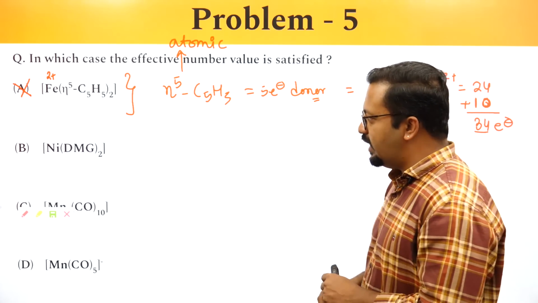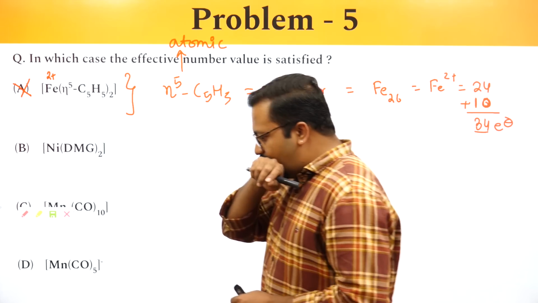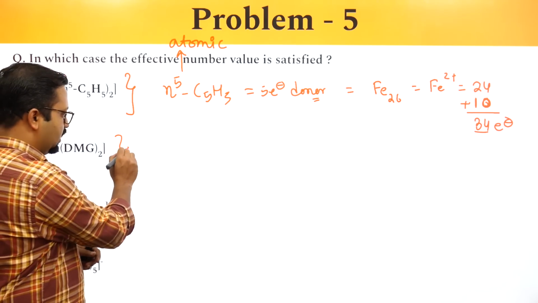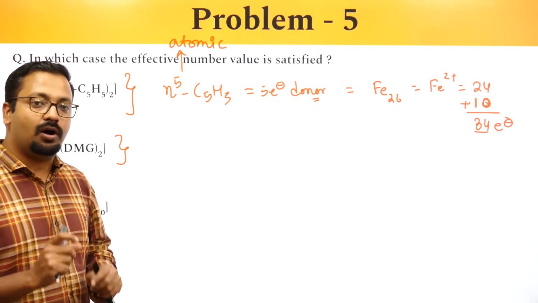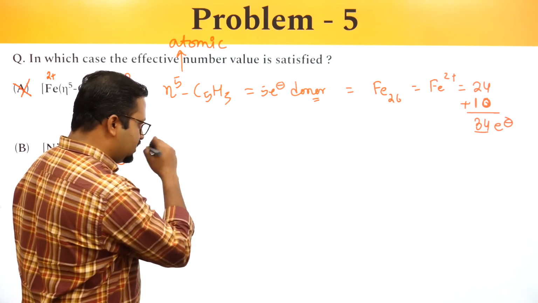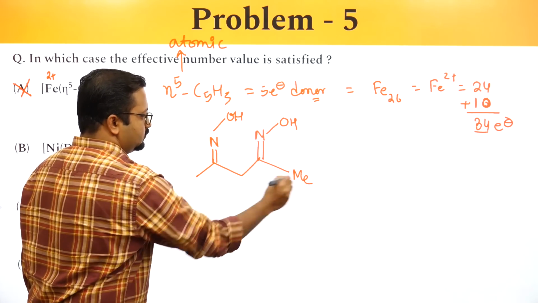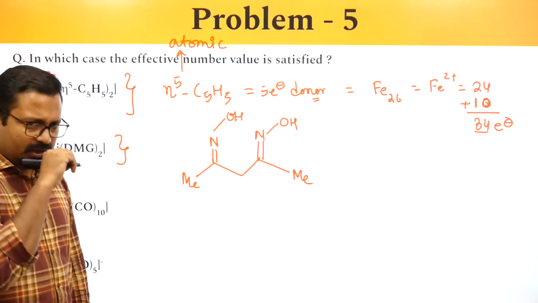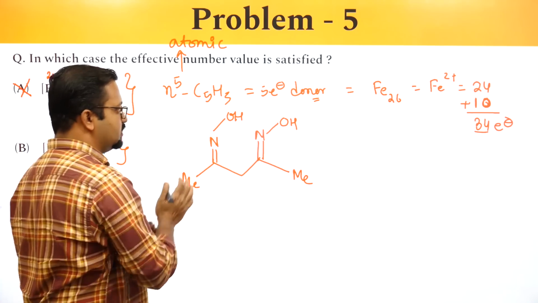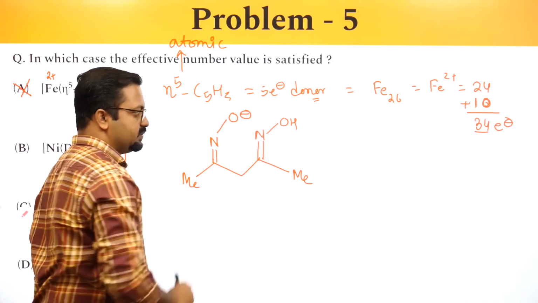Let's look at the next one, nickel DMG. DMG is dimethyl glyoxime, and when it combines with nickel, it is used for the qualitative determination of nickel ion. Now if you look at the structure for DMG, it is something like this: OH, OH. This is a dimethyl glyoxime unit, but when nickel dimethyl glyoxime is taken, this entity appears as an ion in this form.